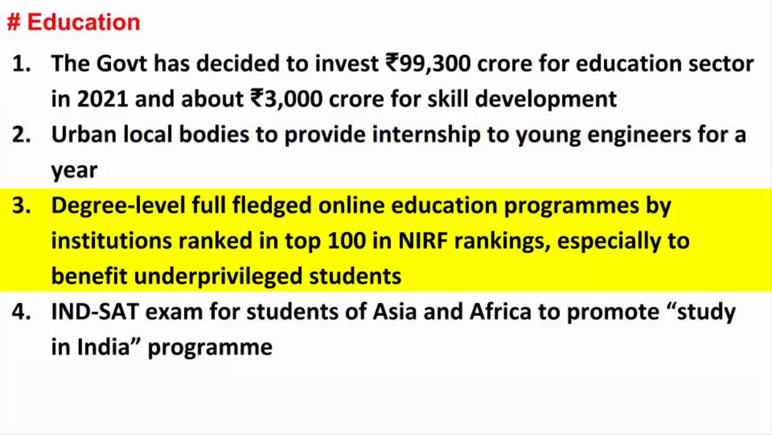Degree-level full-fledged online education programs by institutions ranked in the top 100 in NIRF rankings, especially to benefit underprivileged students. This move will replace formal education with specialized online programs. As it is, the Government of India spends heavily on centrally run institutions. Everything is heavily subsidized in a centrally run institution. Allowing top 100 NIRF ranked institutes to award online degrees is a step in the right direction.